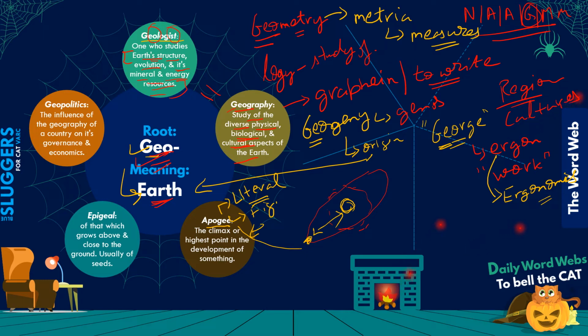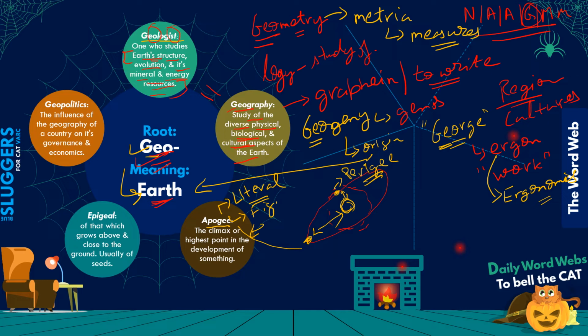And similarly, the point where this body is the closest to the body it is revolving around. These terms don't just have to be used for the moon and the earth. They can be used for any two bodies in which one is revolving around the other in an elliptical sort of orbit, right? So the point where it is closest to the other body is considered the perigee. P-E-R-I. Perigee. Okay, that will be considered the perigee.